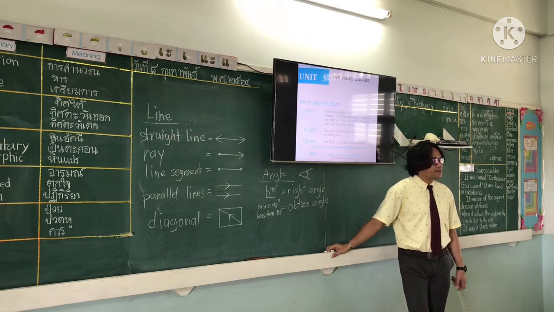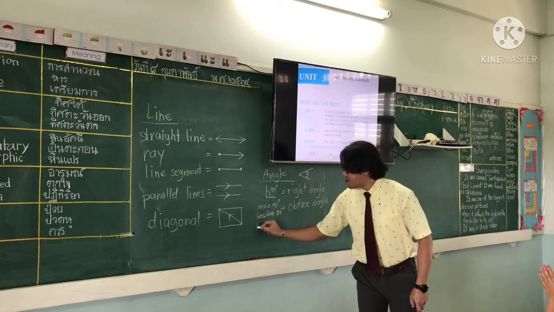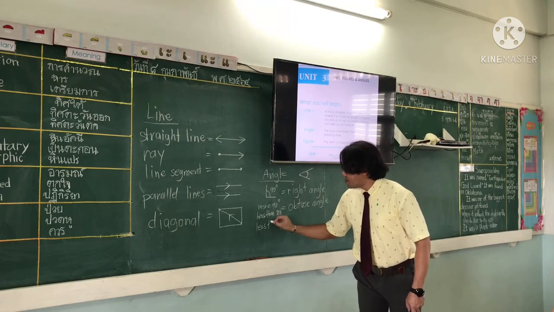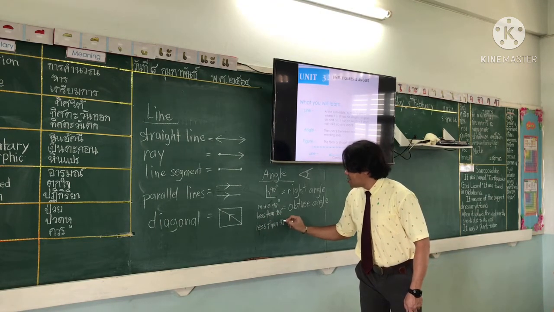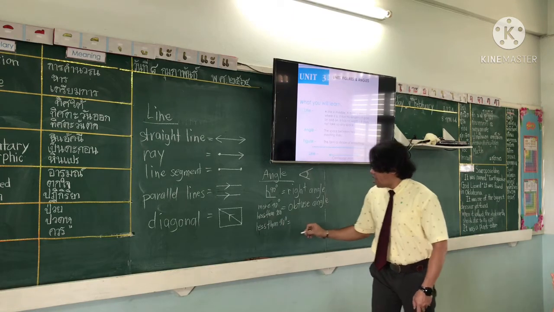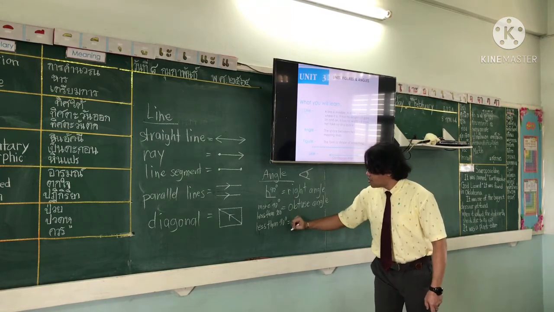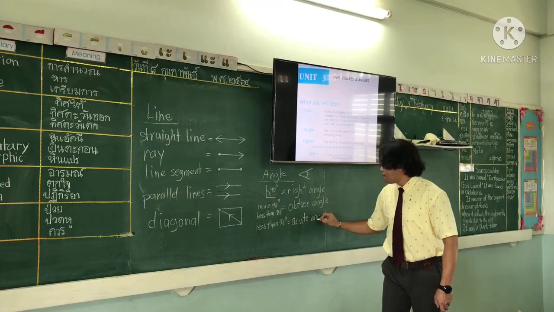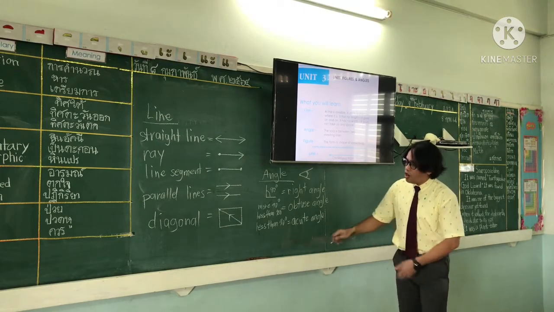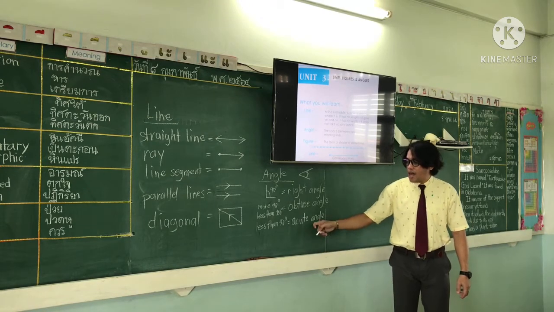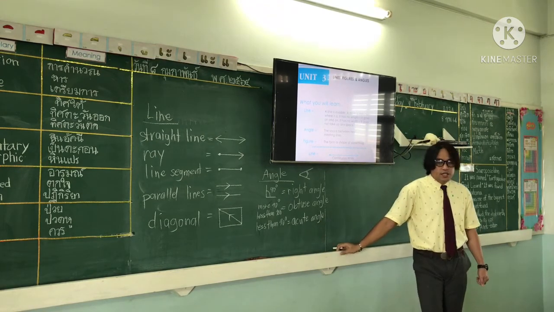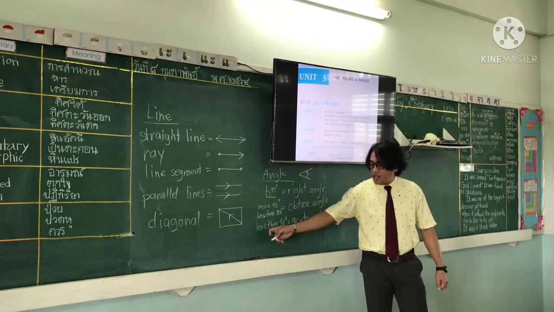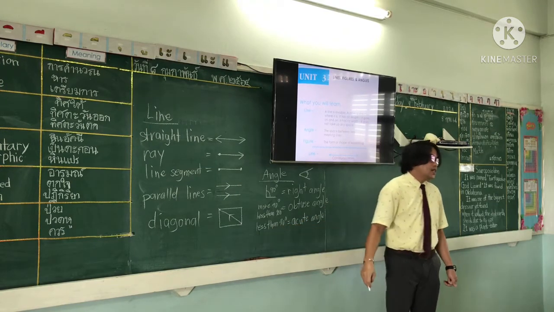What else? How about less than 90 degrees? Acute. Less than 90 degrees. Okay, so an acute angle. Everybody all together. Acute angle. So, an acute angle is less than 90 degrees.